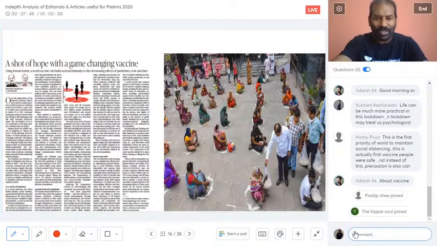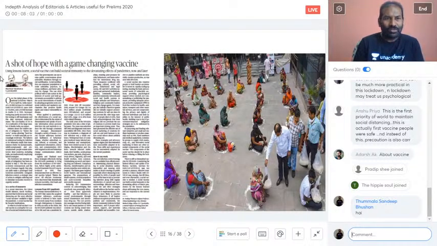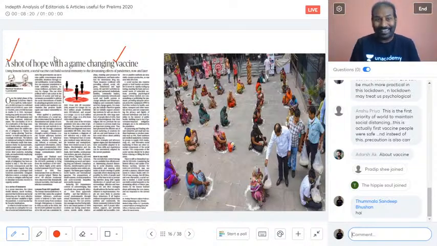I'm happy that you all are going into the depth of the topic, which is how you prepare for the civil services exam. Okay, fine, very well. Now I'll get to the topic, and this is today's article. Today's Hindu article talks about a shot of hope with a game-changing vaccine. What type of vaccine are we talking about? Definitely a vaccine which is not yet tested, but we are talking about the vaccine which is.